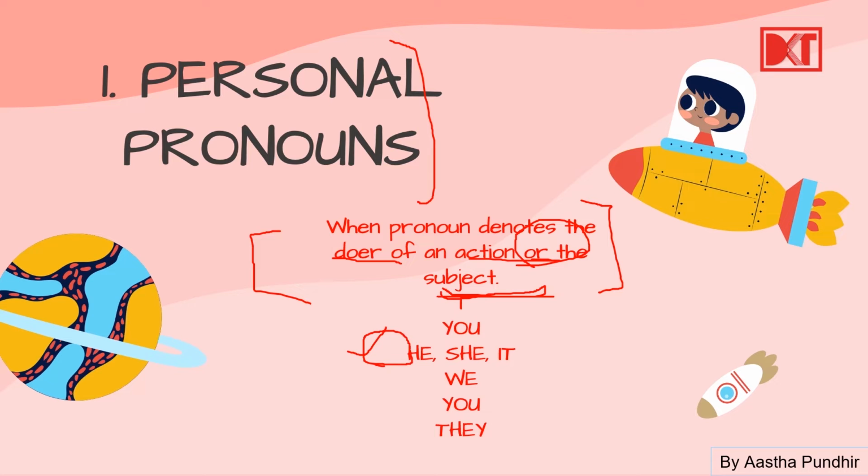So whatever pronouns that denote the doer of an action or the subject, they are referred to as personal pronouns. Here we have the examples. I, you, he, she, it, we, you, they. Now all these are what? They are personal pronouns. Very easy to remember. The ones who denote the doer. You have to remember about the doer. All right.